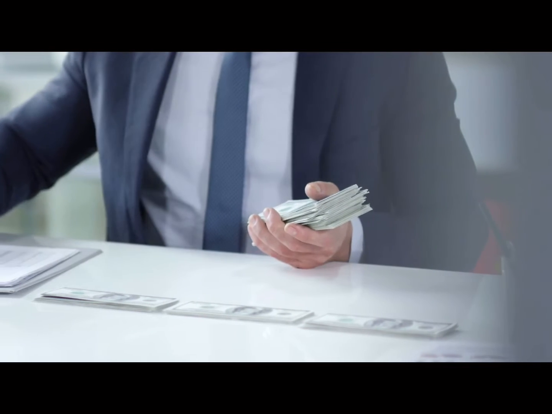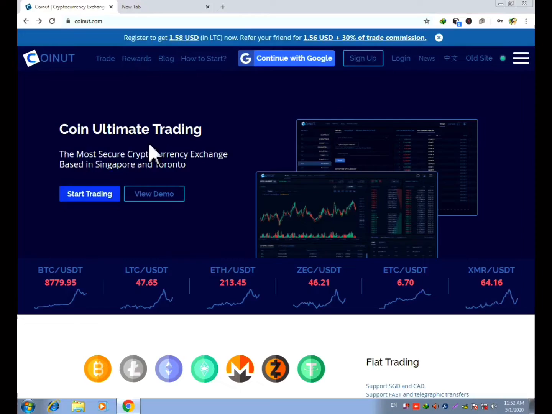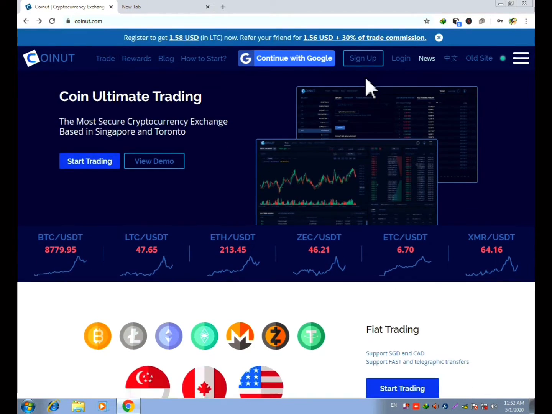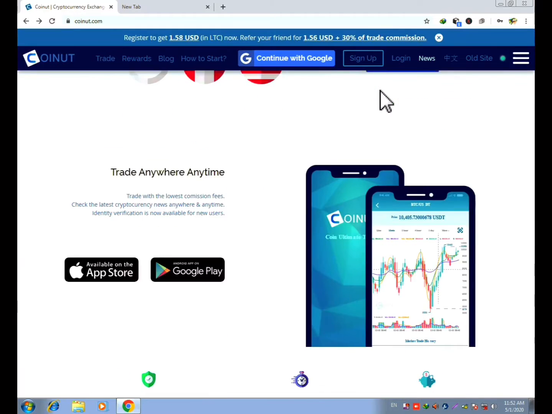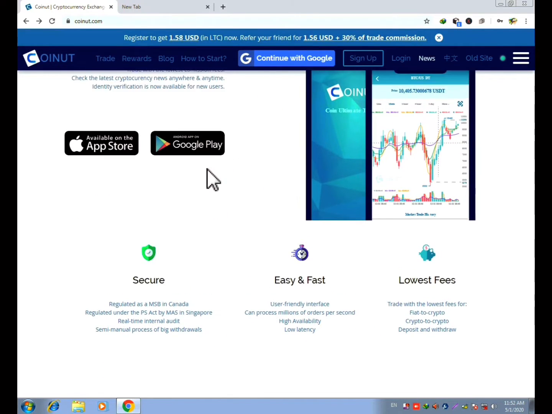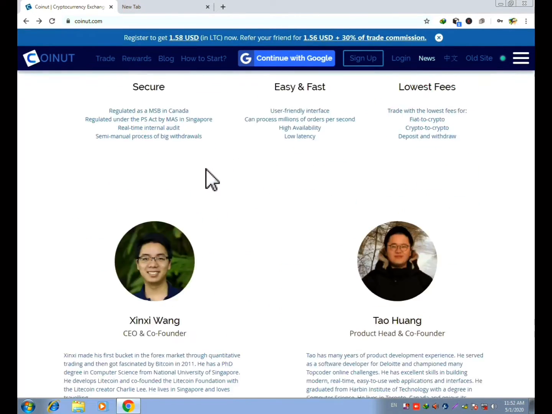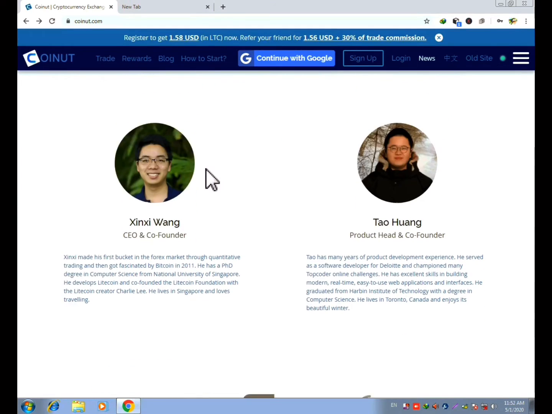With all that being said, let's go towards the method. In order to get into this platform, you can click the first link in the description box or you can search in Google as CoinNotSignup. This is a crypto trade site where you can trade cryptos. This site will be providing us free Litecoin for a single sign up.